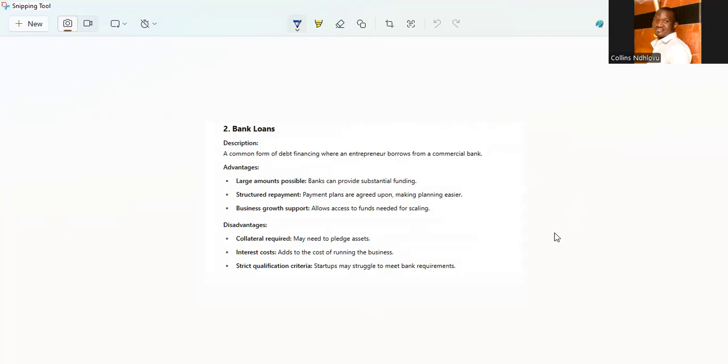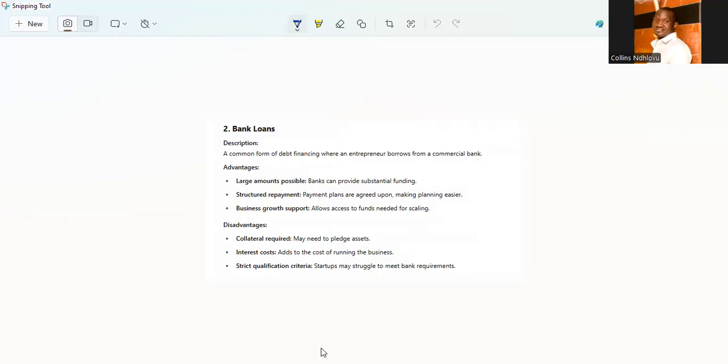So the advantage is that you can get huge sums that are within your capacity, and there are structured payment plans that you can agree on. And also it allows for funds to upscale your businesses. The disadvantage is that they will need collateral and the interest that you accumulate, and there are strict qualifications for you to get such a kind of funding.